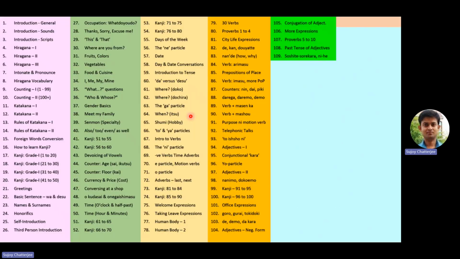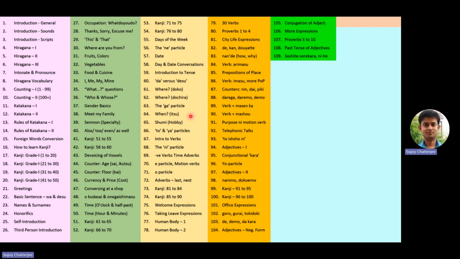So friends, this is all about today's lesson, where we discussed the differences of usage in ni iku, e iku, and soshite and sorekara. These are two of the most common confusions a learner of Japanese usually develops, when to use what.